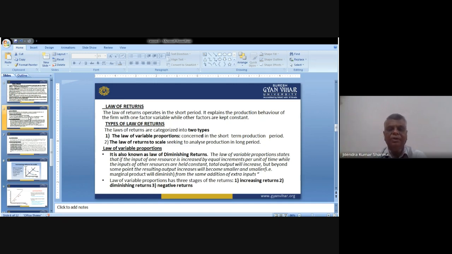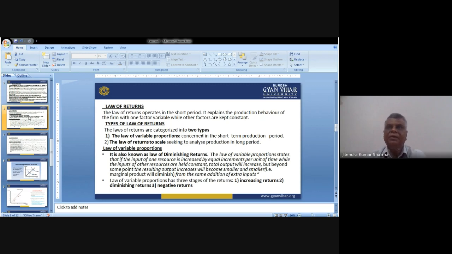Then what will happen? The total output will increase, but beyond some point, the resulting output increases will become smaller and smaller, and finally it will go in the negative direction. So from the same addition of extra input, the marginal product will diminish. It means it is declining, and finally it diminishes. So this is being considered as diminishing return.